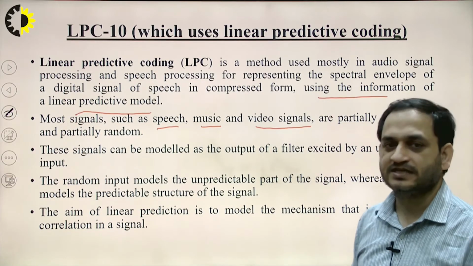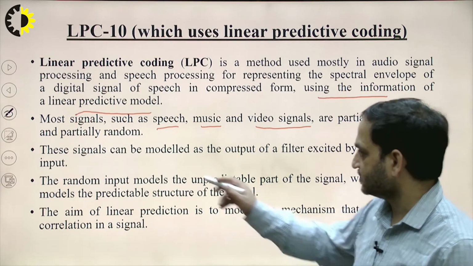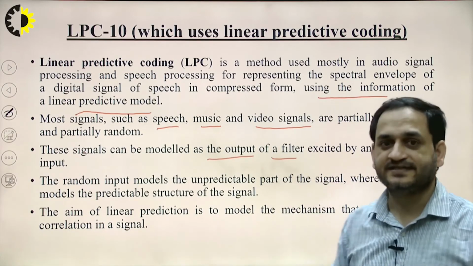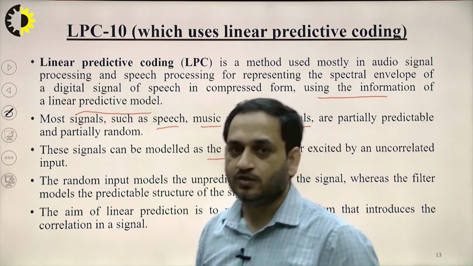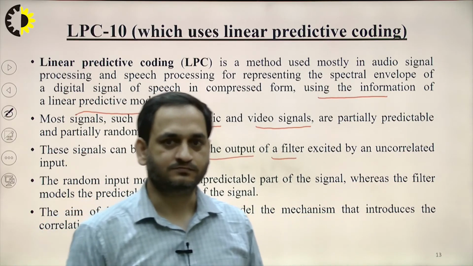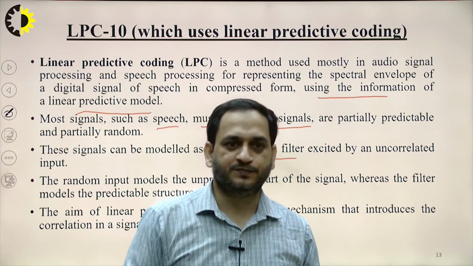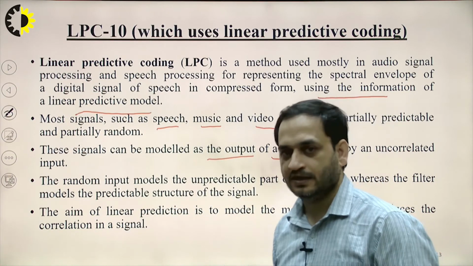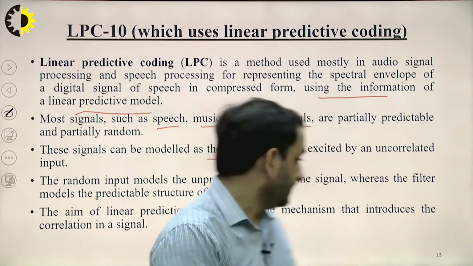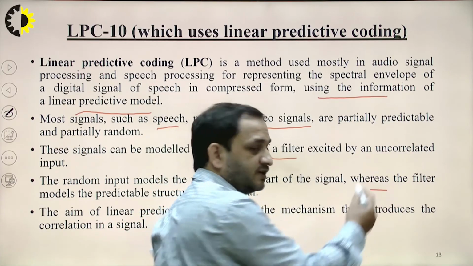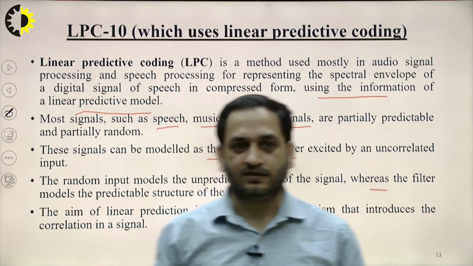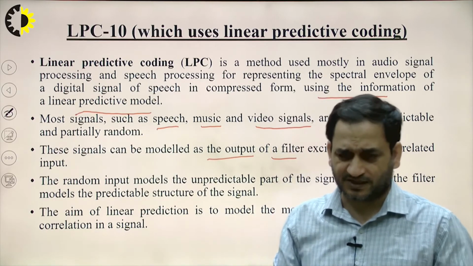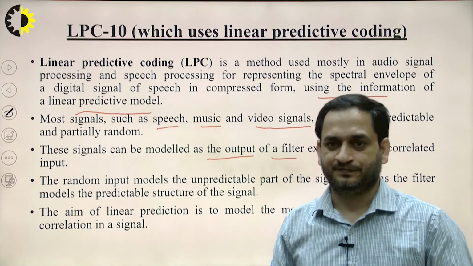So these signals can be modeled as the output of a filter which is excited by uncorrelated inputs. The random input models the random part of the signal, and the filter models the predictable structure of the signal.